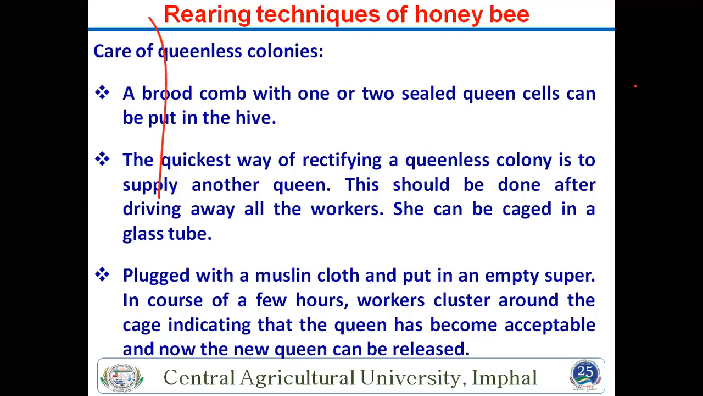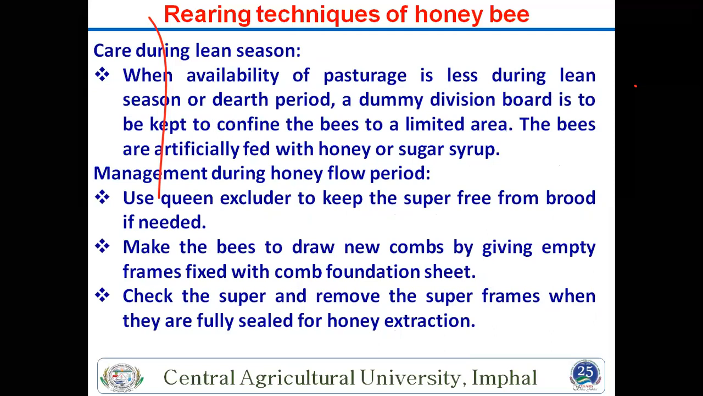Then plug with muslin cloth and put it in the empty super, and this is the procedure for making another queen. Then another thing: what will we do for the different periods, the honey flow period and the dearth period? At that time no honey is there, so what will we provide for honey?